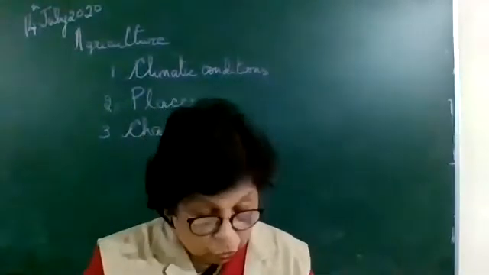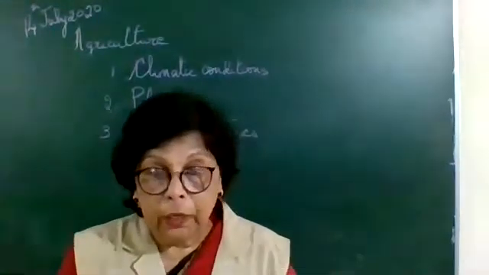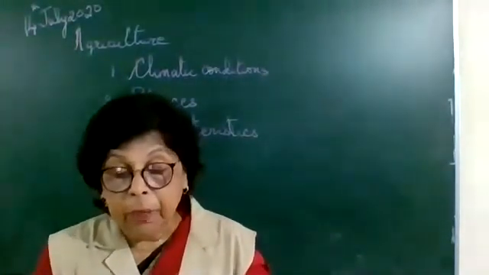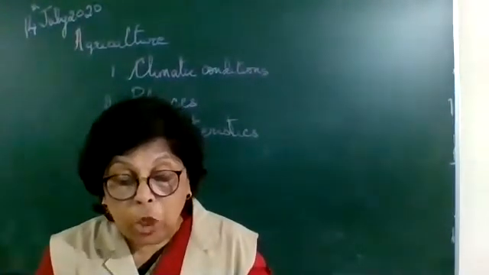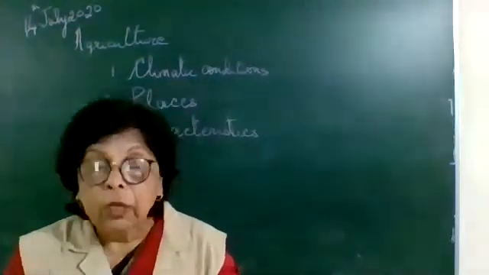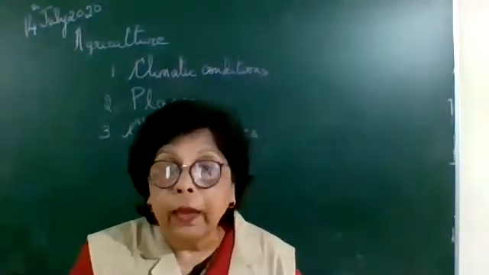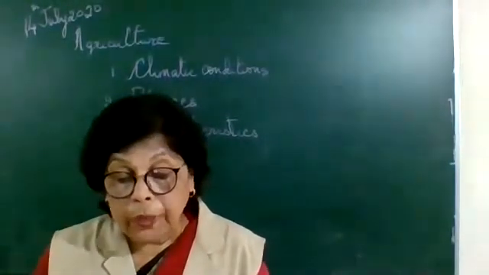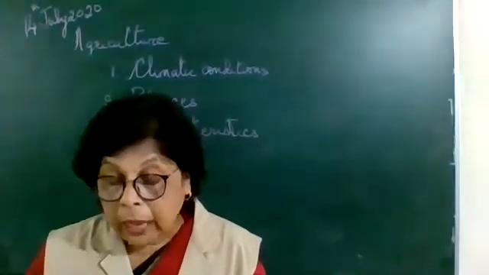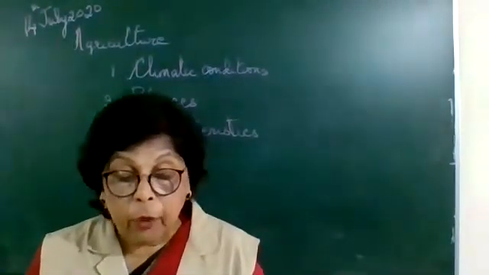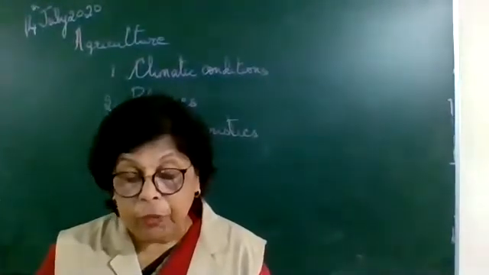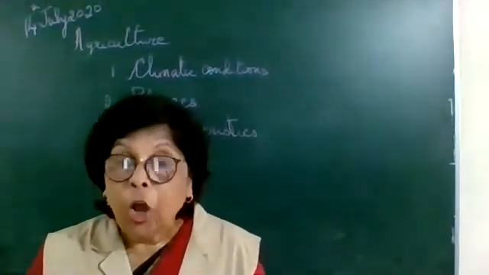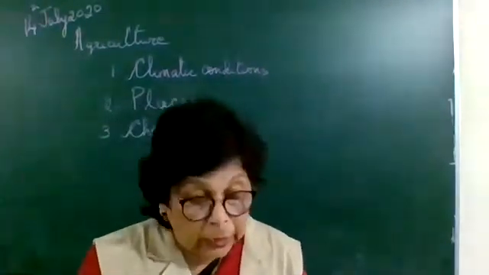Now let's come down to wheat. First point, wheat is the second most important cereal crop. Second point, it is the main food crop in north and northwestern part of the country. These 2 points will come under the characteristics. Third point, requires cool growing season and bright sunshine at the time of ripening. Requires 50 to 75 centimeters of rainfall, evenly distributed over the growing season. All this will come under climate.